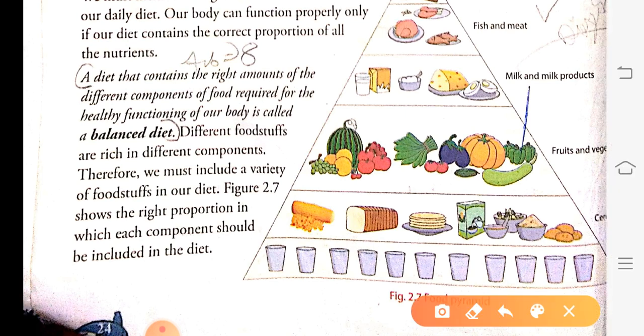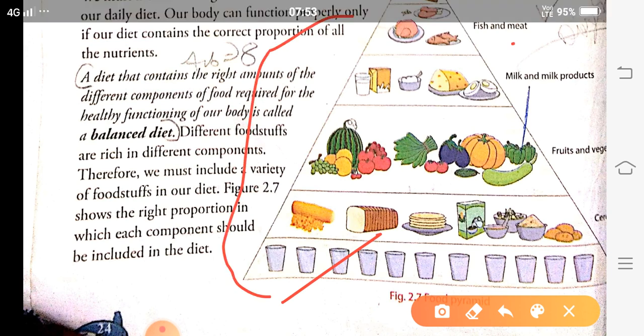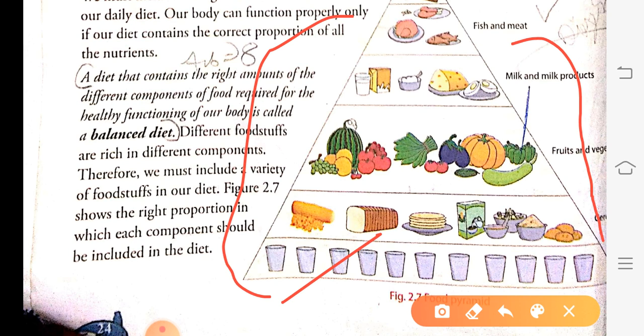So this is the diagram of the food pyramid. You have to practice and learn the different nutrition present in the diagram, like fish and meat. You have to practice this diagram because it is very important.